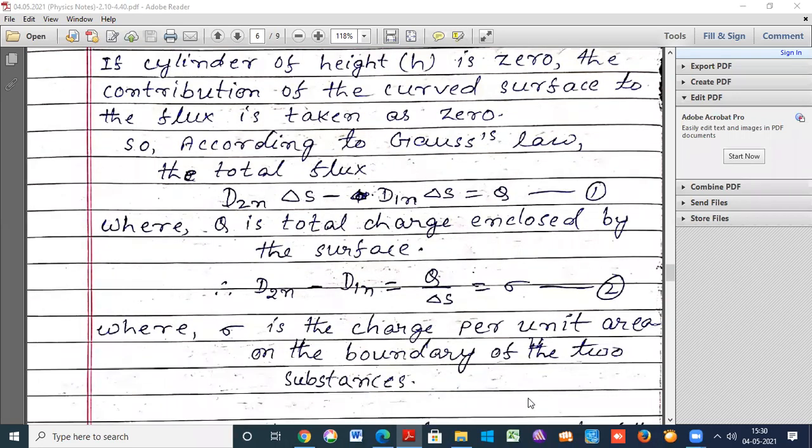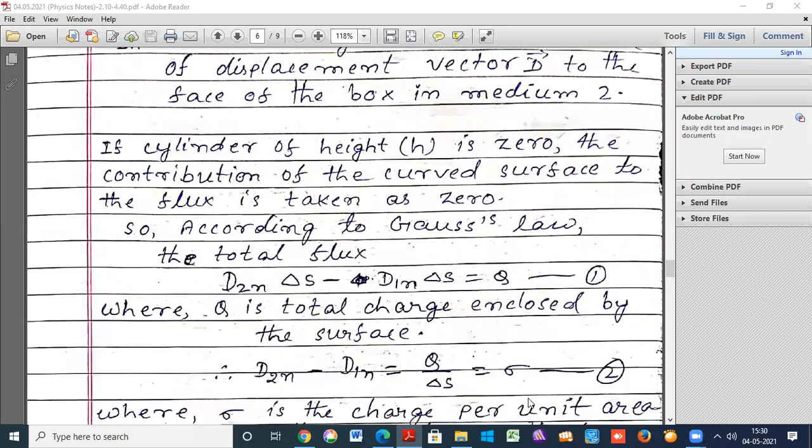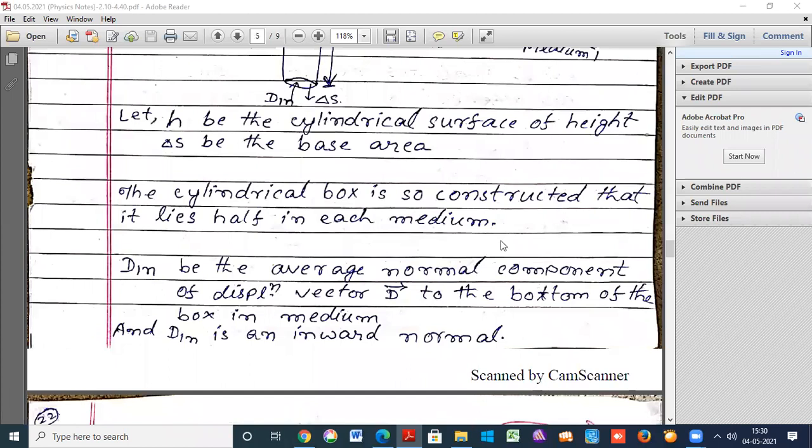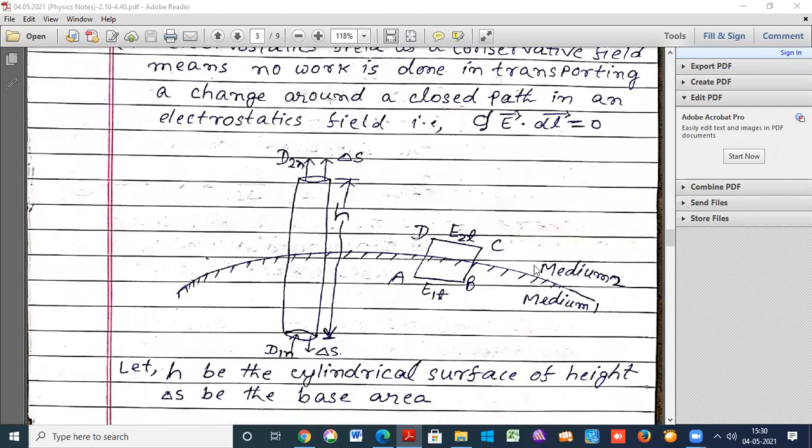This sigma is the charge per unit area of the boundary of the two substances.